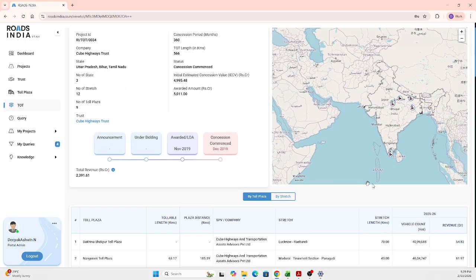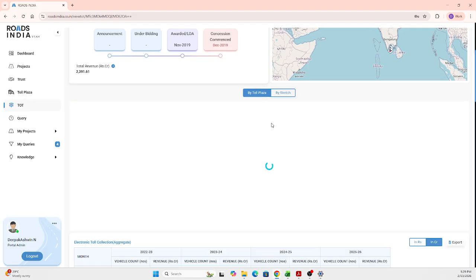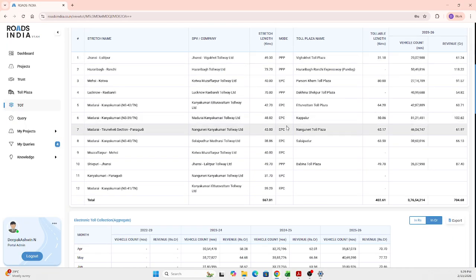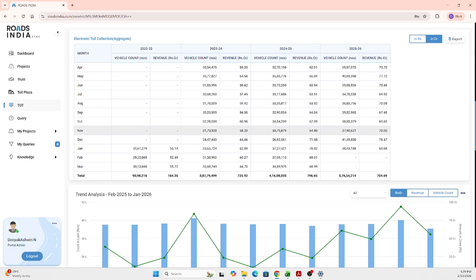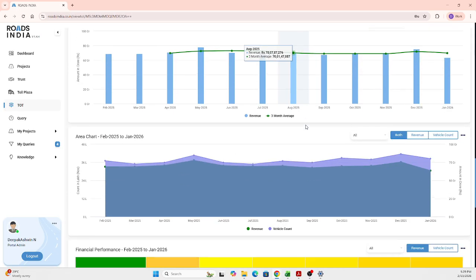Scrolling further, you have the project information based on the toll plazas and also based on the stretches. So you can easily toggle between both the stretches and the toll plazas to get the information about that. Scrolling further, you get the electronic toll collection data for all the tolls that are involved in this bundle 3. So you get the aggregate values here. And this analysis, as we discussed in the previous menu, you can get all these analyses.